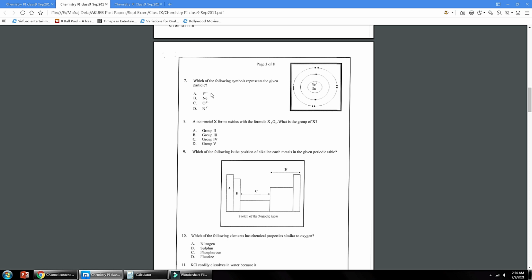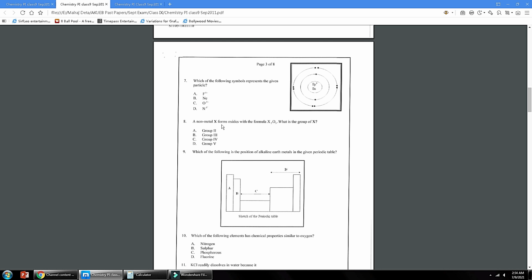Number 7, which of the following symbols represents the given particles? Here 8 protons are given, so it can be oxygen. Number of electrons are more, so it is an oxygen ion containing 10 electrons in total.